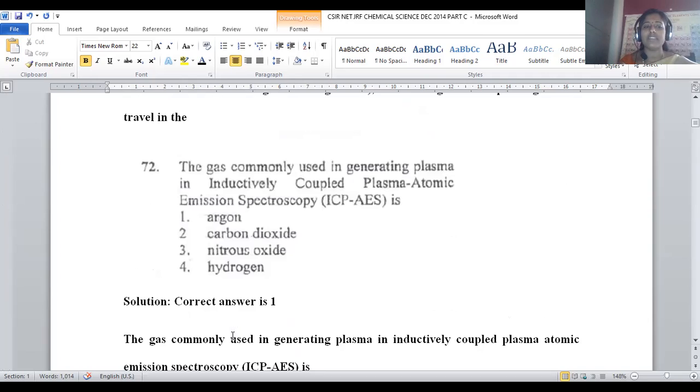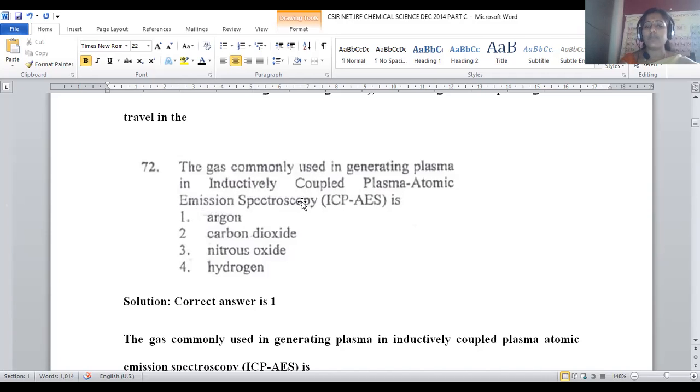Let us move on to question number 72. The gas commonly used in generating plasma in inductively coupled plasma atomic emission spectroscopy, which is said to be ICP-AES. Basically, spectroscopy is majorly categorized into two types. One is called emission spectroscopy, second is called absorption spectroscopy. Whatever light is absorbed by the compound and analyzed is called absorption spectroscopy. After absorbing the light, some extent of light will be emitted back. That emitted light, if analyzed, is said to be emission spectroscopy.